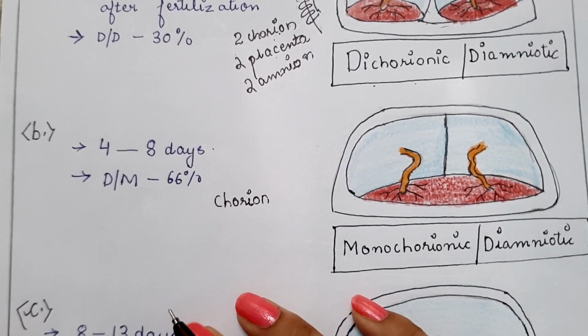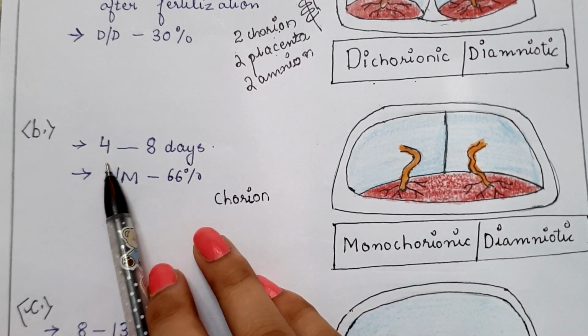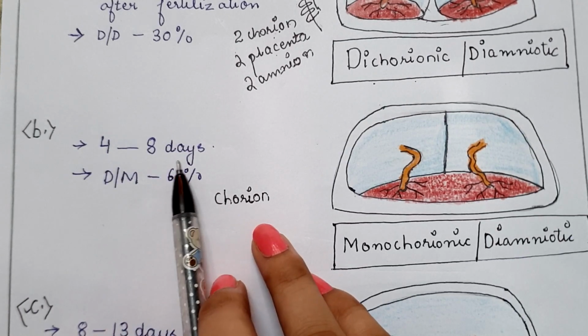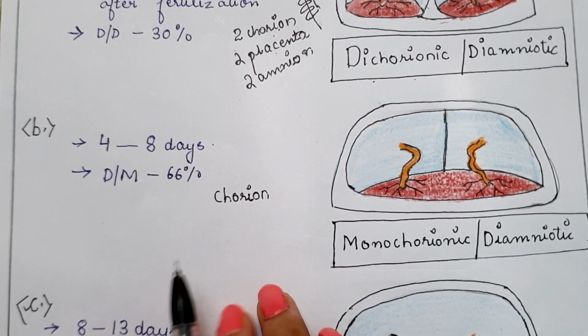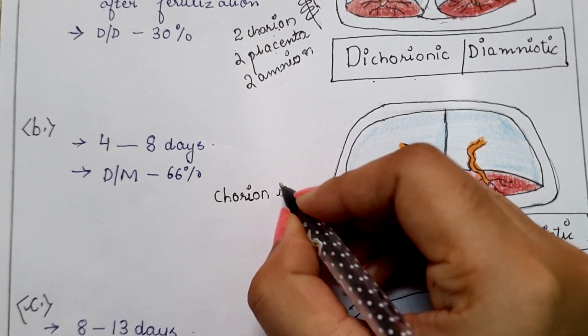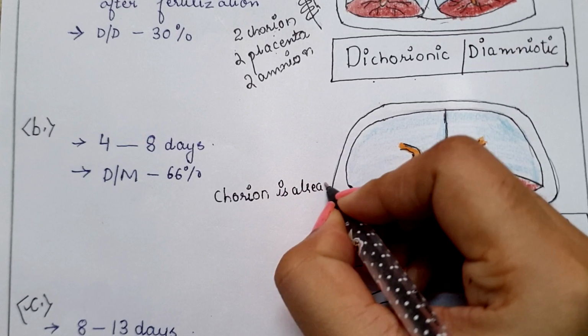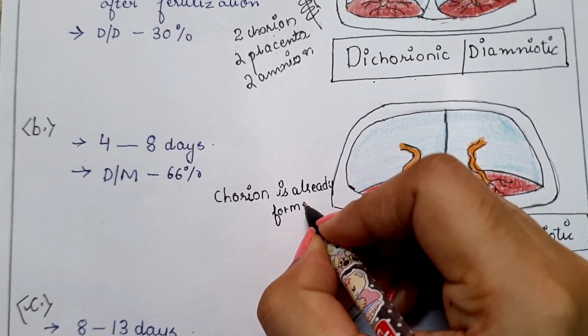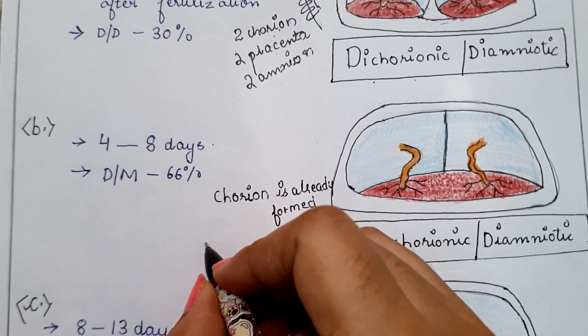In the next type, if this splitting or division takes place from the 4th to 8th day after fertilization, at this period the chorion is already formed, which means there is only one chorion.